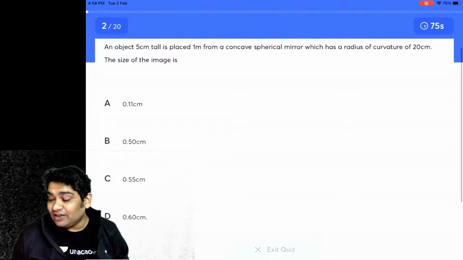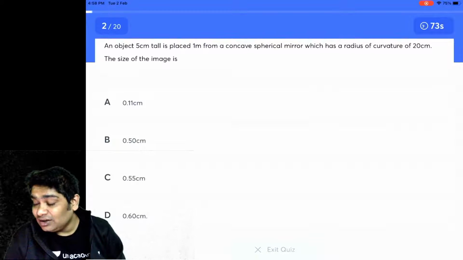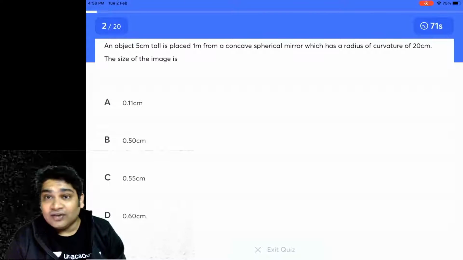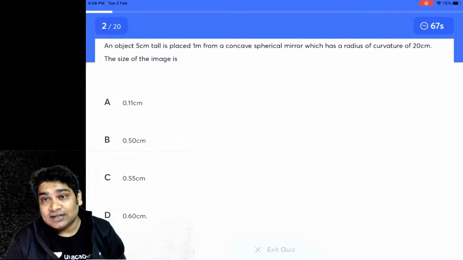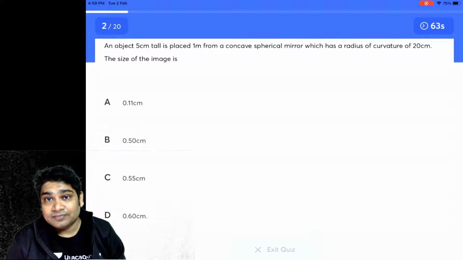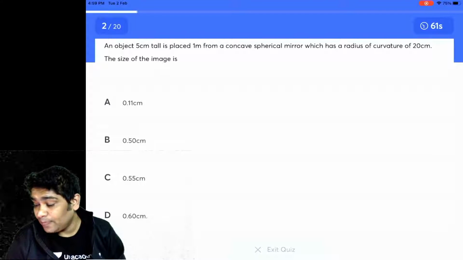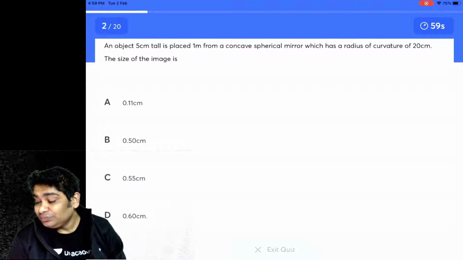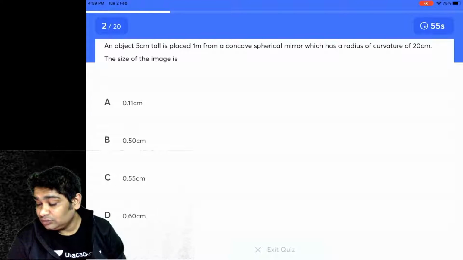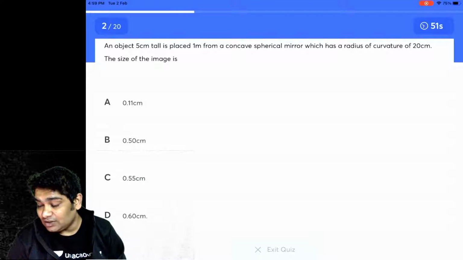An object 5 centimeter tall is placed 1 meter from a concave spherical mirror which has a radius of curvature of 20 centimeter. What is the size of the image? Is it A, 0.11 centimeter? B, 0.10 centimeter? C, 0.55 centimeter? Or D, 0.6 centimeter?